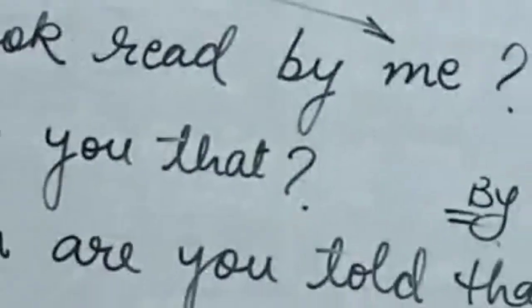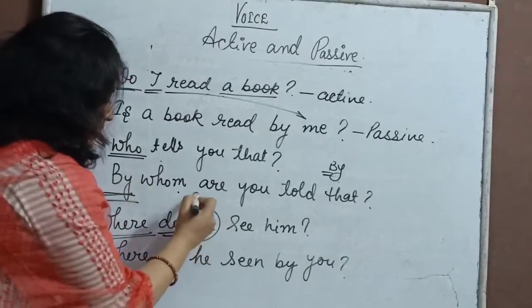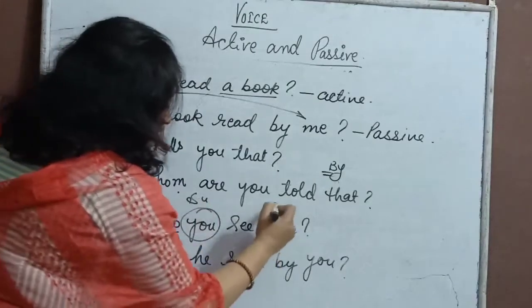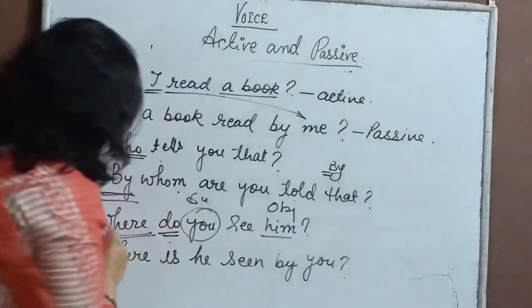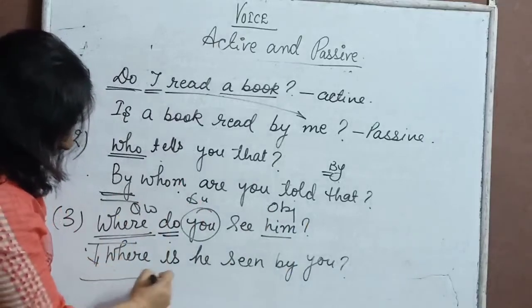Where do you see him? Okay. So who is seeing whom? You. This you is our subject. This him is our object. This is our question word. So question word comes exactly like that in the beginning.